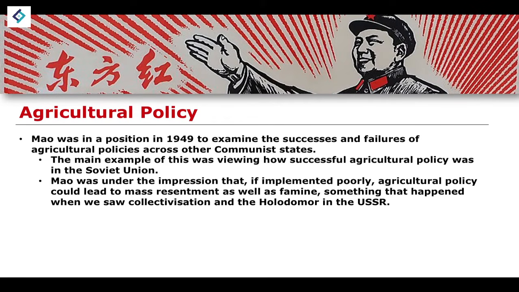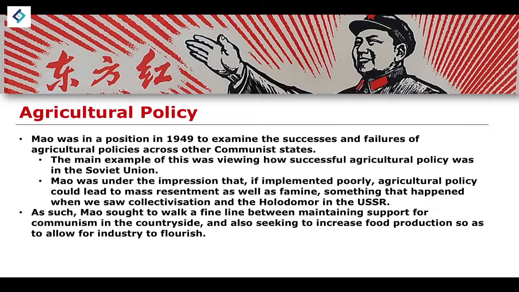So one of the things that happens in the 1920s in the USSR, in the Soviet Union, is the collectivization policies that were implemented by Stalin that led to the famine of the Holodomor in the early 1920s, where potentially tens of millions of people in the region which would now be today Ukraine would starve. And so Mao had this sort of hindsight, if you will, when it came to the impact of certain agricultural policies if implemented poorly.